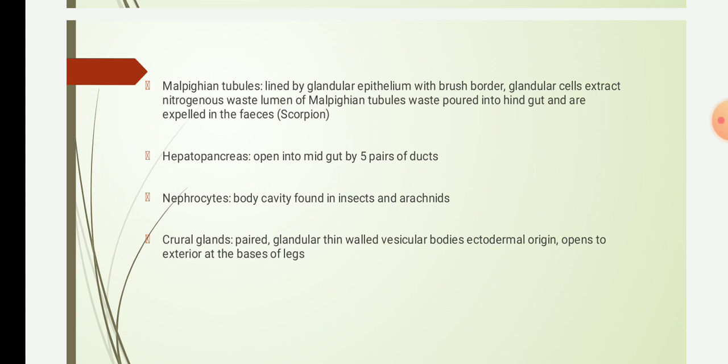Malpighian tubules are found in terrestrial members of Arthropoda, that is Insecta, Arachnida and Myriapoda. So they excrete their nitrogenous waste in the form of uric acid, and they are termed uricotelic. And most of the water is reabsorbed in the proximal part of the tubule. This point is very important because it helps in conservation of water.